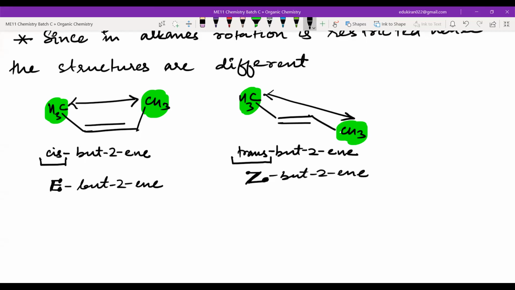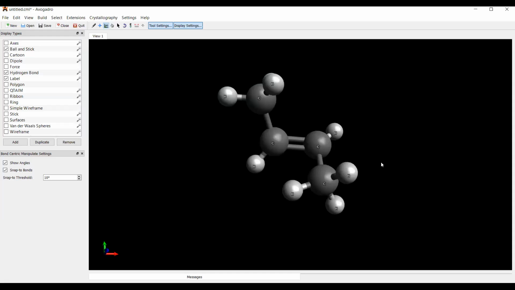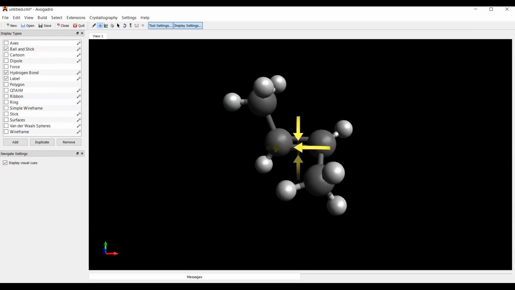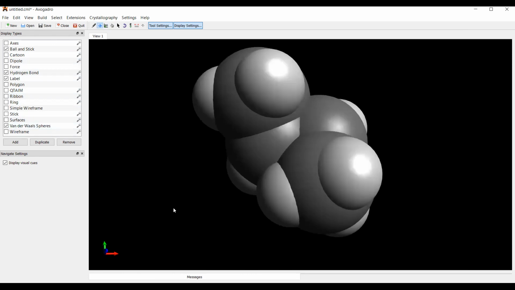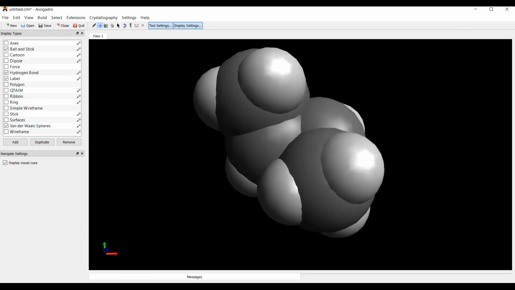Okay, now let me wait a second. So what you are seeing right now is not a complete picture. Bonds are not like sticks. So in reality, the molecules are like this. Wait a second. So the molecule is like this. Okay, so it is very bulky.